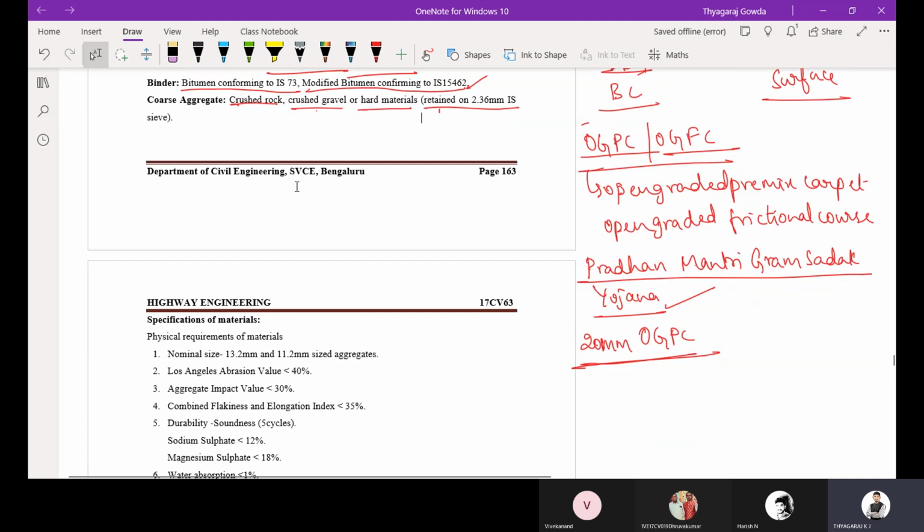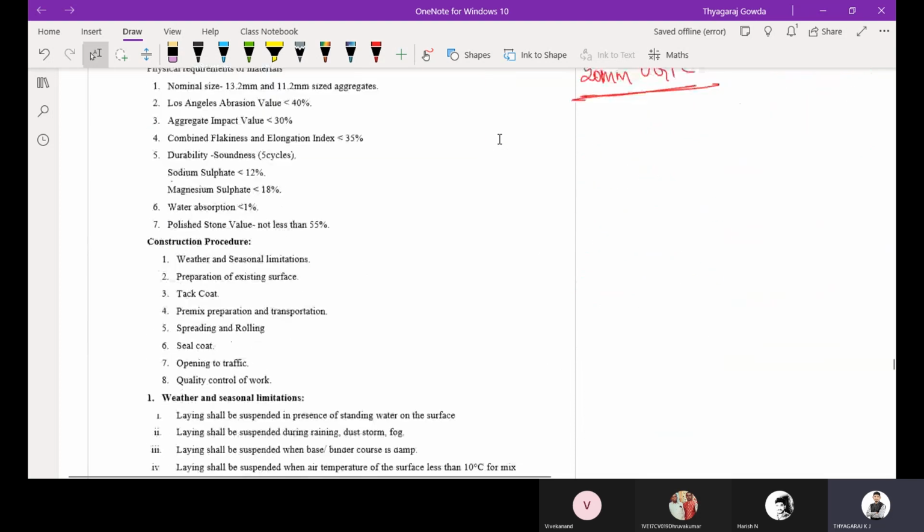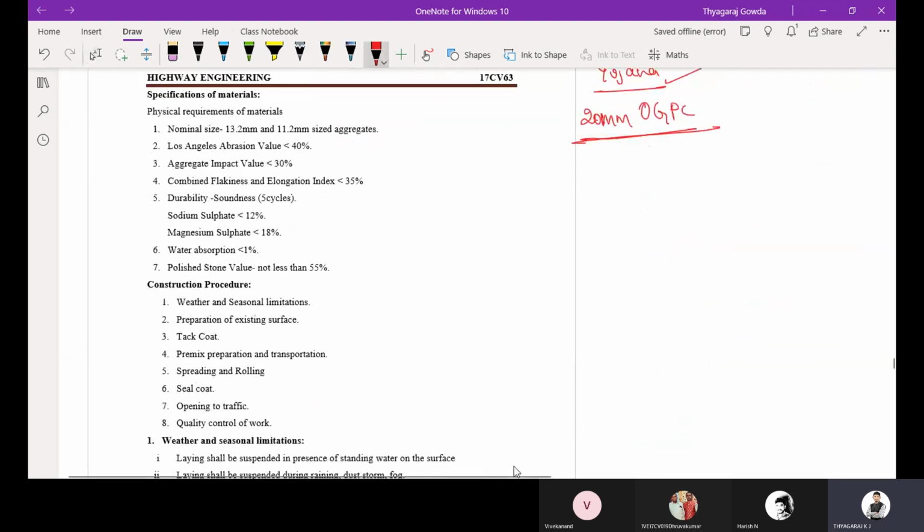We are using coarse aggregates, that is crushed rock, gravel or hard material which is retained on the 2.36 mm sieve. Then what are the specifications of materials? Here there is no gradation, so we can call it a single sized aggregate.